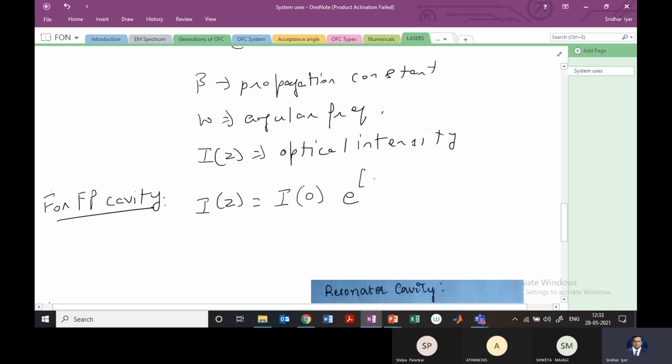So it is e raised to tau times g of h nu minus alpha of h nu, into z.